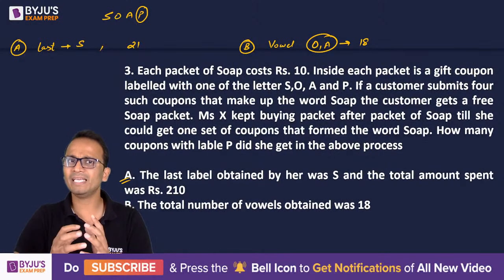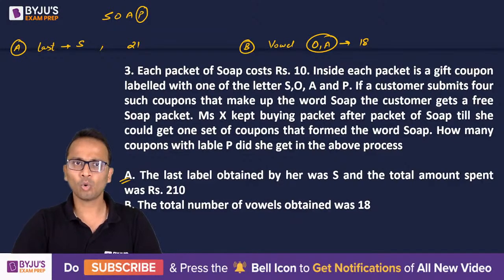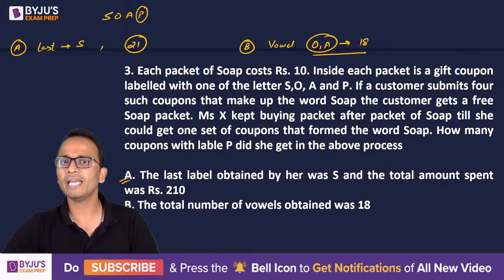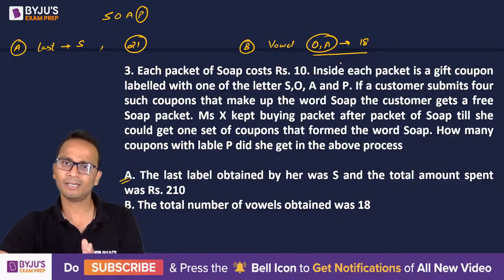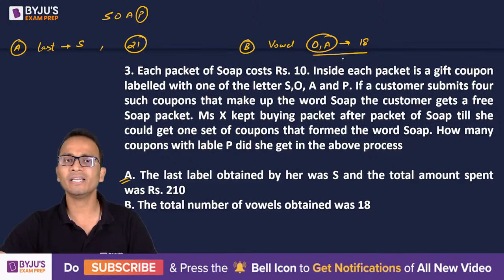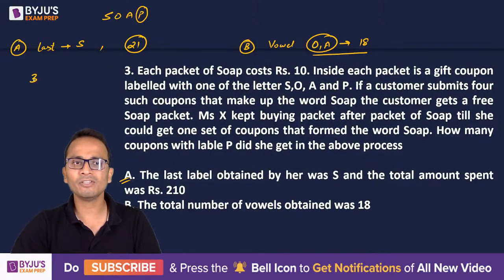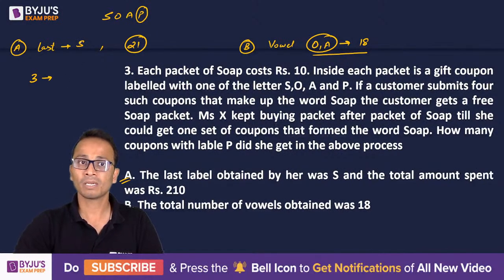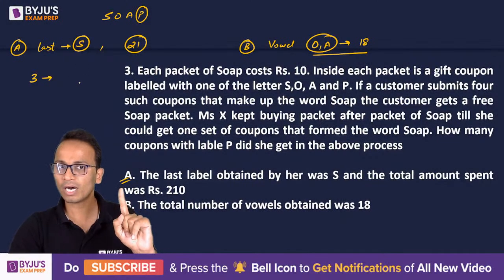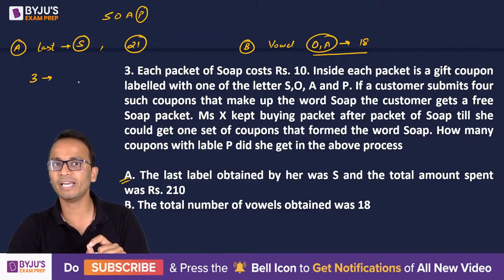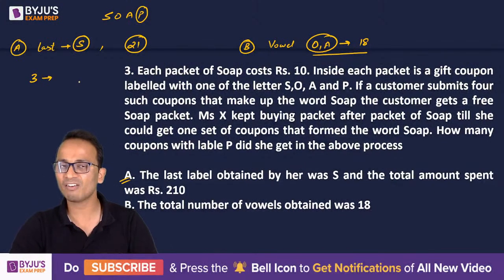Now let's combine these two statements. In total she has got 21 alphabets, out of which 18 are vowels. So O and A together are 18 in number. The remaining 3 will consist of either P or S. Since S was last, whichever is last will be a unique alphabet.